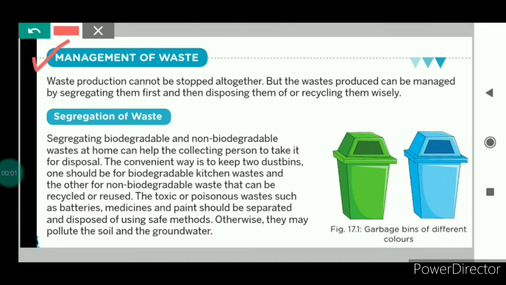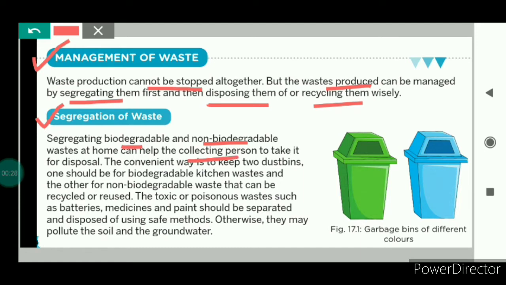And now we will see management of waste. Waste production cannot be stopped altogether, but the waste produced can be managed by segregating the waste first and then disposing of or recycling the waste wisely. What is the meaning of segregation of waste? Segregation of waste means separating biodegradable waste and non-biodegradable waste at home. It will help the collecting person in the disposal of the waste.